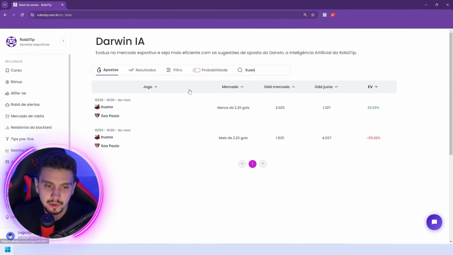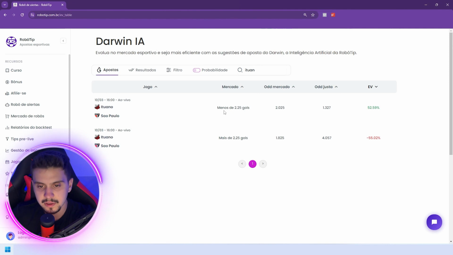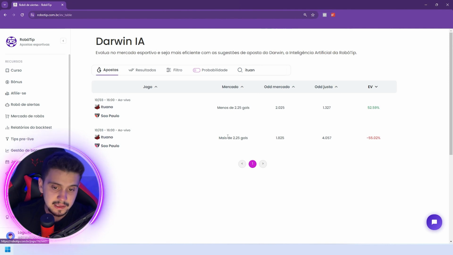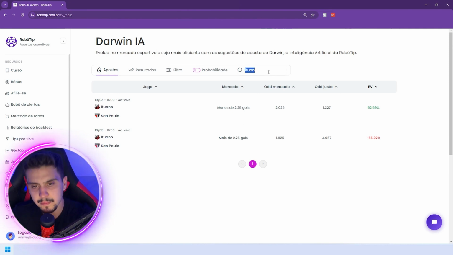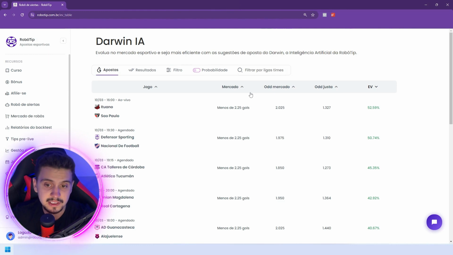Ituano and Sao Paulo, under 2.25, plus 2.25, under 2.25 value. Another, over 2.25, the value. Breno, does that mean every entry of value has to be green? No, man, it's not going to be like that, okay? The expectation is that it will be, okay? But it's not going to be like that.